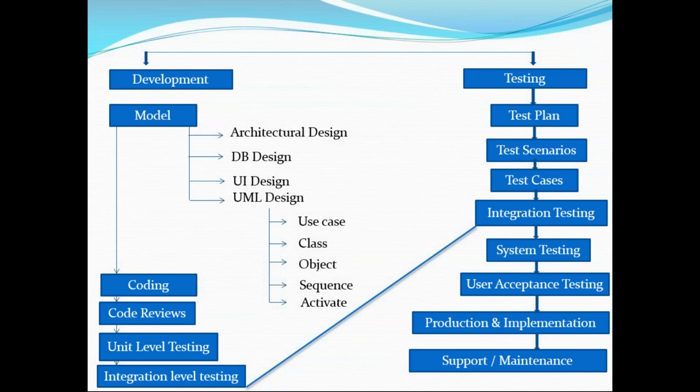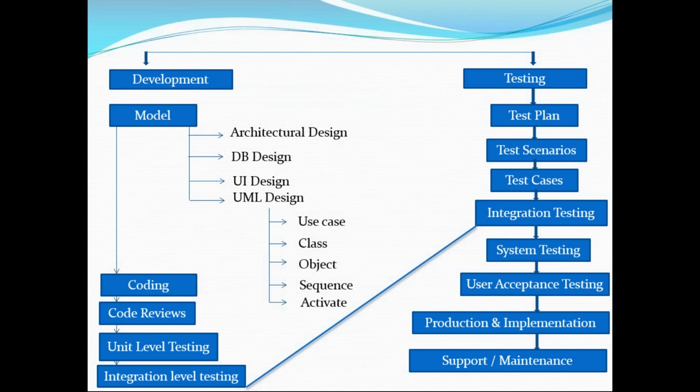Once you get the build, you need to check the integration testing. Once the integration testing is done, then you need to go for the system testing. Once system testing is done, then you need to go for user acceptance testing. Once user acceptance testing is done, then you need to go to production and implementation. Once production and implementation is done, then you need to go for support and maintenance. So is it clear? Any questions?